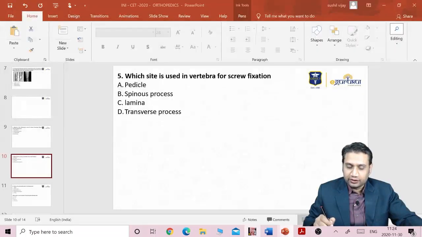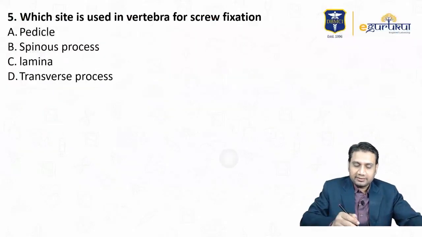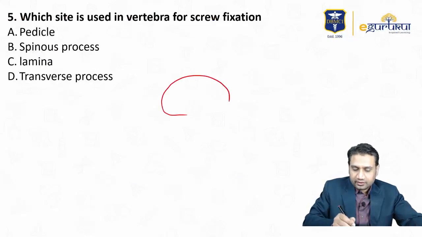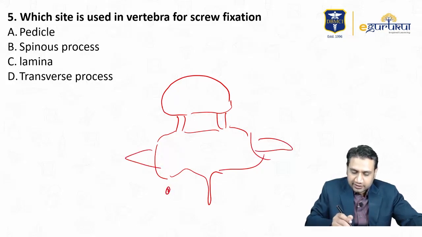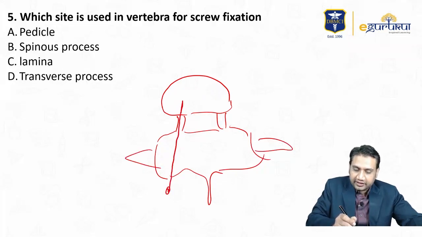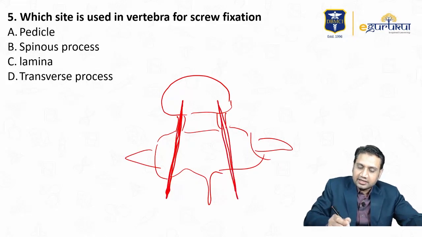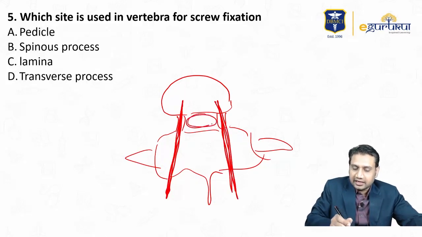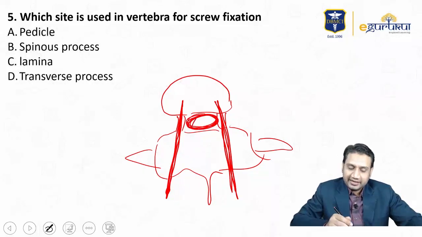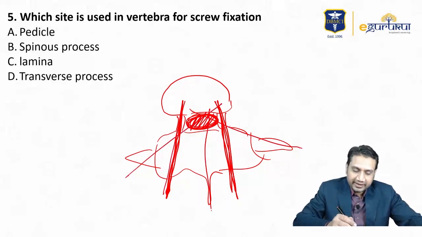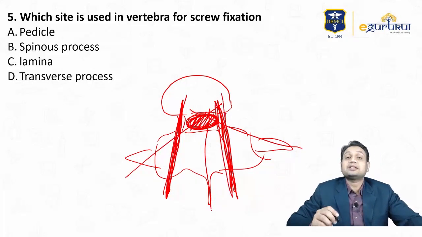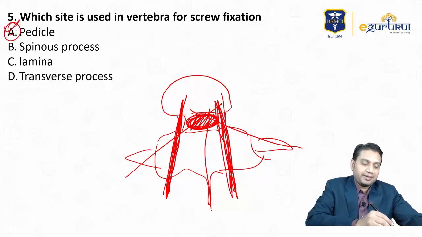So if I draw these for you, how will that be? If I draw the image that you have just seen, so body, and then you have got the pedicle, and then attached are all the posterior elements like that. Okay, so what we do is, transverse process like this. So we pass the screw from this area, the pedicular area, because that is the only area from where I can insert my screws. Otherwise, this is my spinal canal from where the spinal cord is passing. So if I go through spinous process, if I go through transverse process like this, it will breach. But pedicle is the area from where I can put a screw inside the body of the vertebra. So that was pedicle, right?